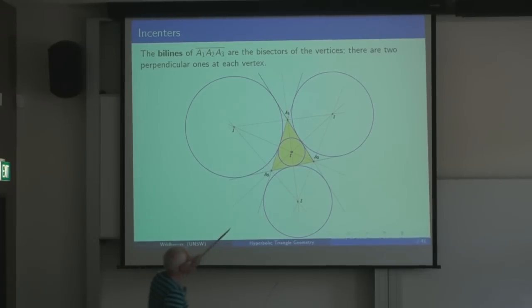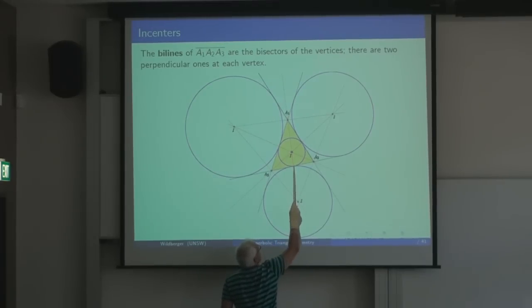But in fact, they meet, giving us 4 points, which I will call all incenters, although the standard terminology is to call these x-centers, but I like to think of them all in the same pot. So a triangle has 4 incenters, and they have the property that if you draw a circle which is tangent to one of the sides from that incenter, then it's tangent to the other sides.